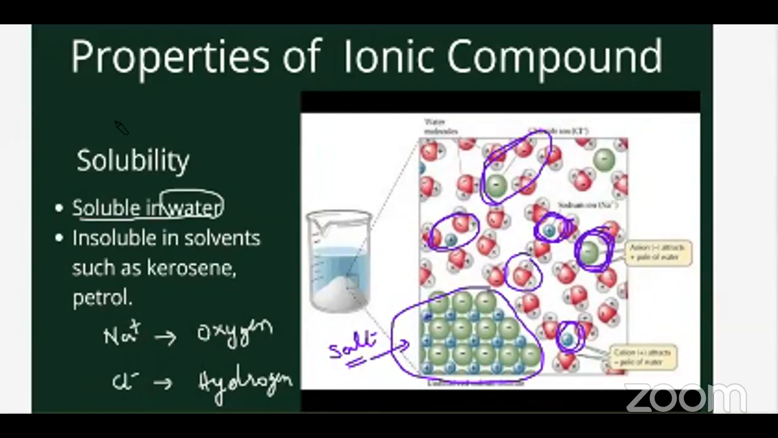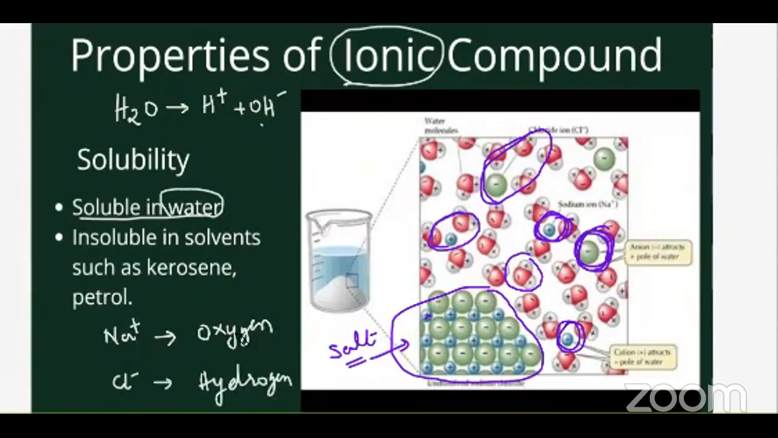Because water itself, what is water? Formula for water? H2O. And we have learned in acids and bases that H2O can break off as H positive and OH negative. So the water molecule itself breaks into a positive ion and a negative ion. So it helps the ionic compound also to break into their respective ions, that is positive and negative ions. And there is a combination which happens, right? It's kind of, you can say, a double displacement.